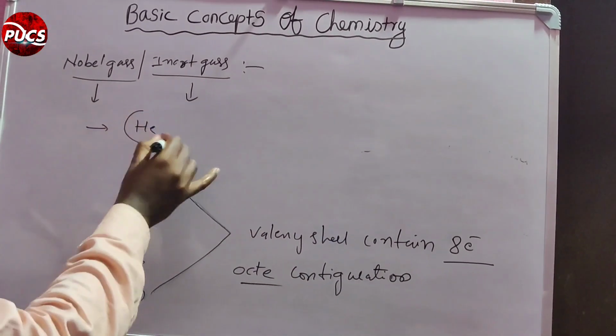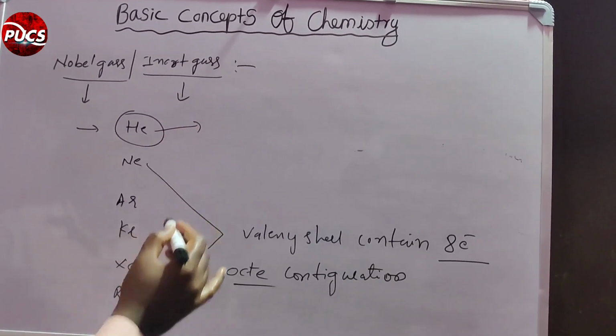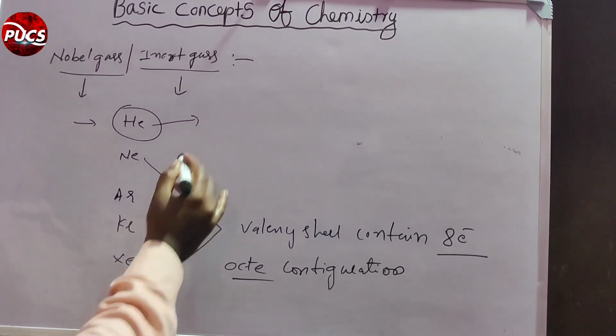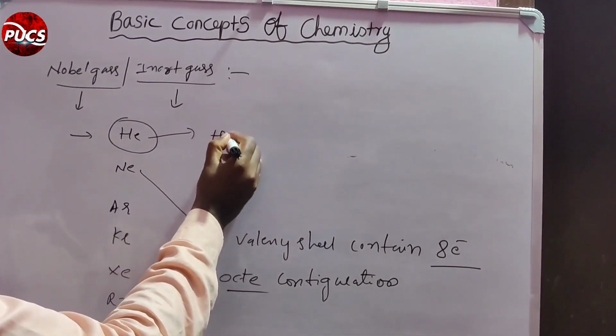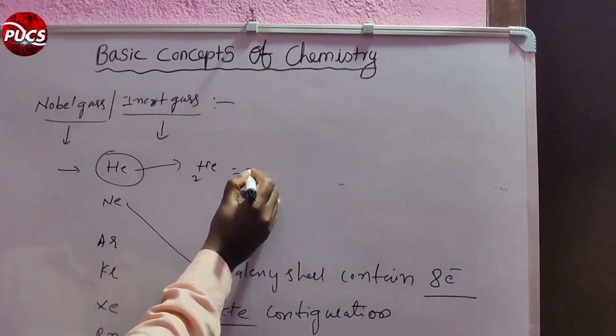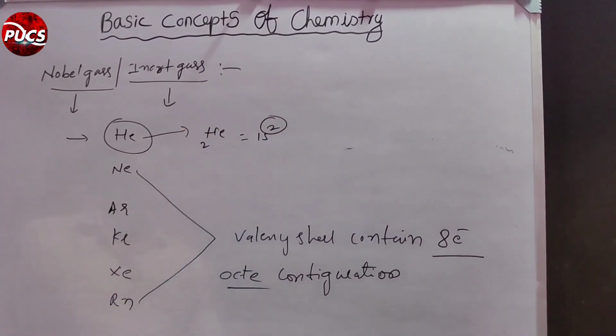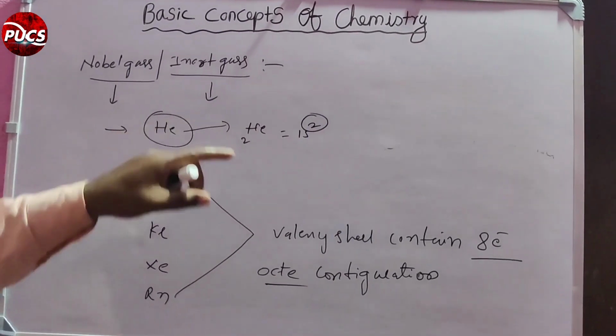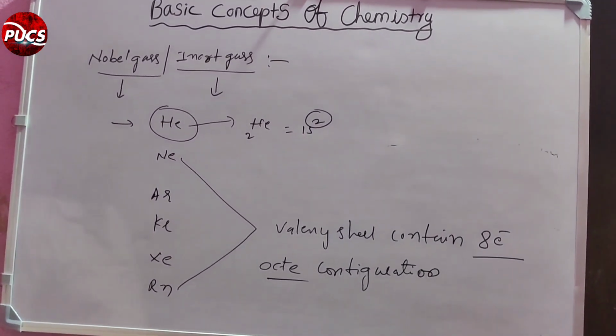What about helium? Helium shows the doublet configuration. Helium has atomic number 2, configuration 1s2, which is 2 electrons only.